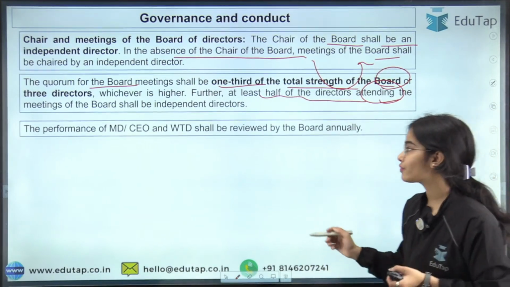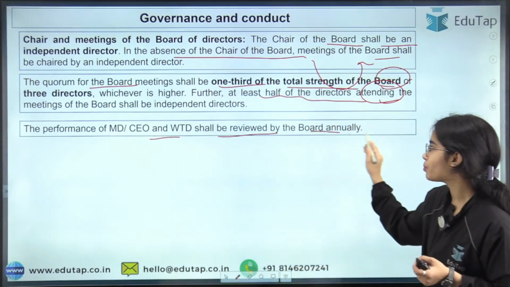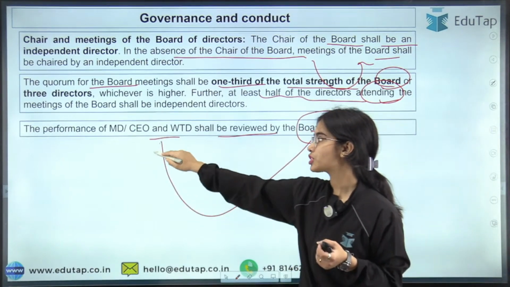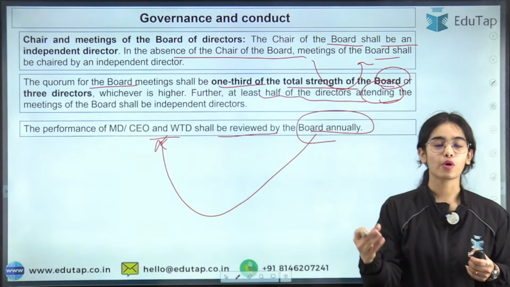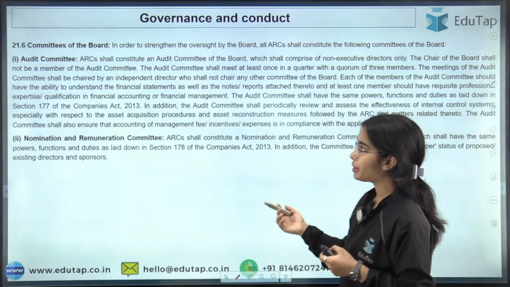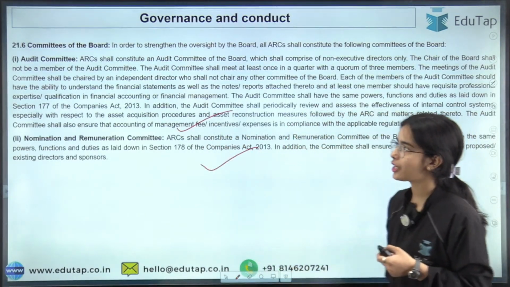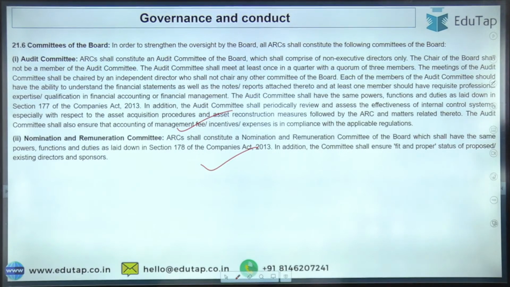The performance of these shall be reviewed by the board annually, because they are the most important people in power in the ARC. Now there are the committees such as the audit committee and the nomination and remuneration committee. You can take a screenshot and read about this. There is nothing special that is written here.